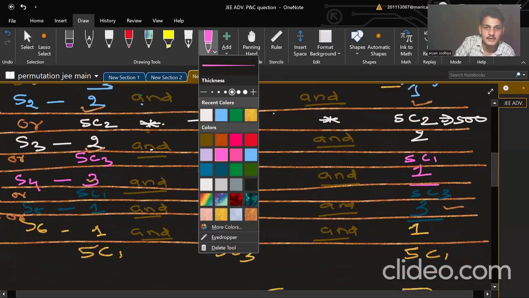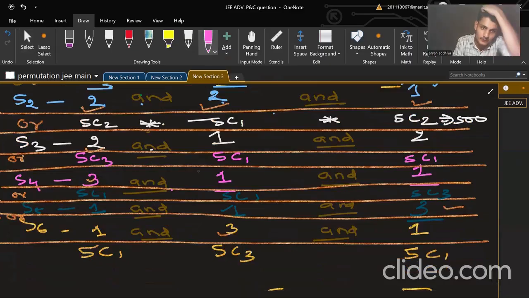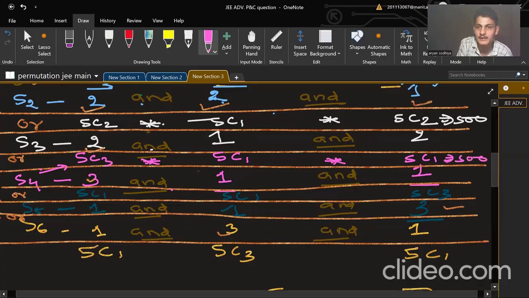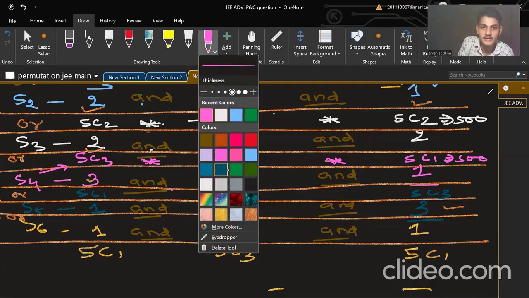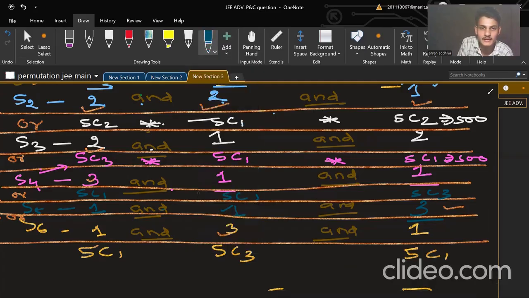Now the fourth case is this. 5C3, what is 5C3? It's 10 only. 5C1 is 5 and 5C1 is 5. So "and" is here, so these will get multiplied. What will come here? Again 500. Any doubt till here? So in this manner, again and again, we will receive 500 everywhere.